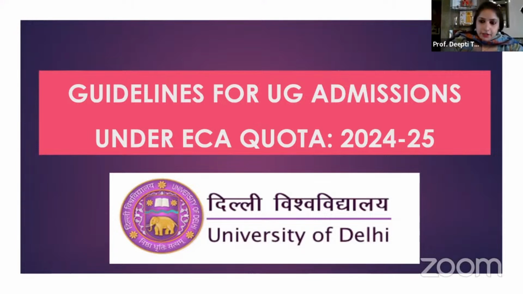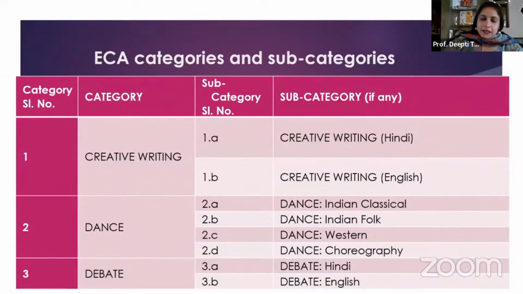Fine. So, sir, Professor Kalkal very elucidately explained about the admission through the sports quota. I will be explaining about the admission through the ECA quota, and there are certain differences, there are certain similarities. So I suggest that you go through this guideline as well very properly for you to take admission through the ECA, which is the extracurricular activities quota. As is mentioned in the CSAS bulletin also, we are offering ECA admissions across 14 categories, which I have mentioned herein and which are also there in the CSAS document.